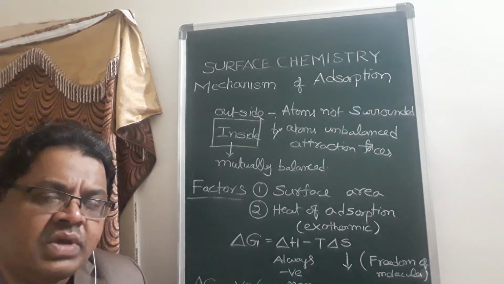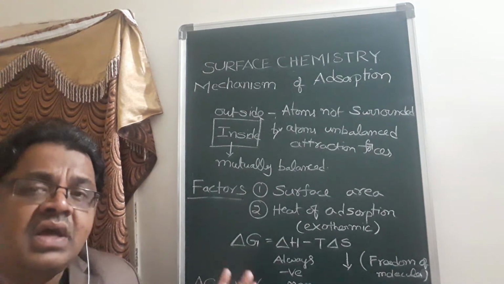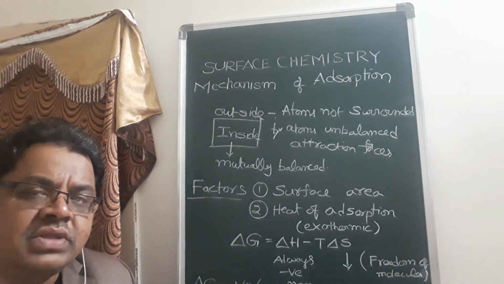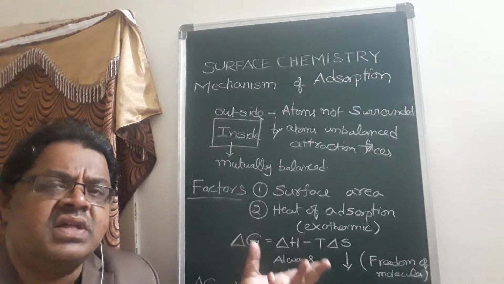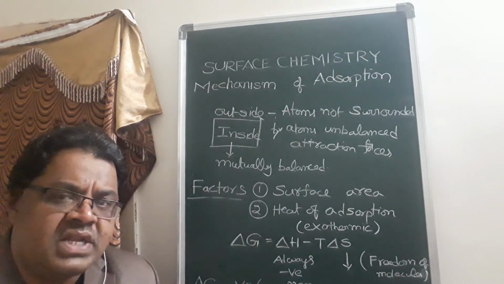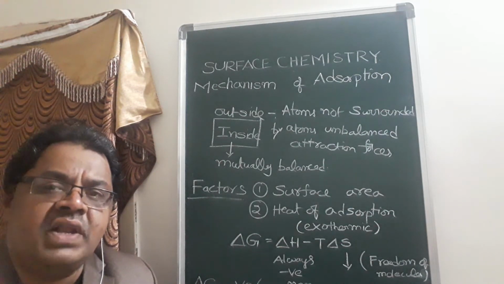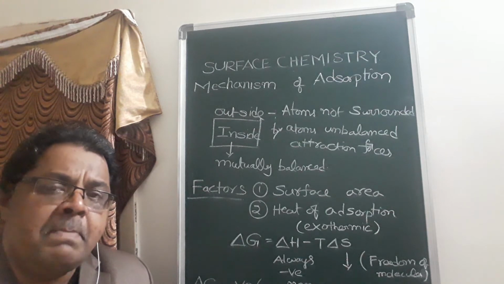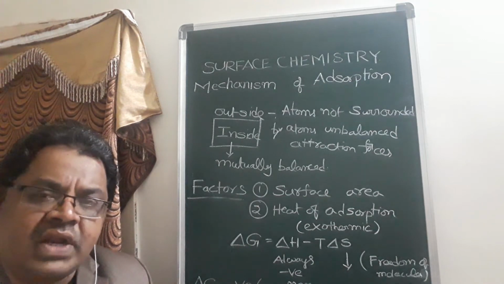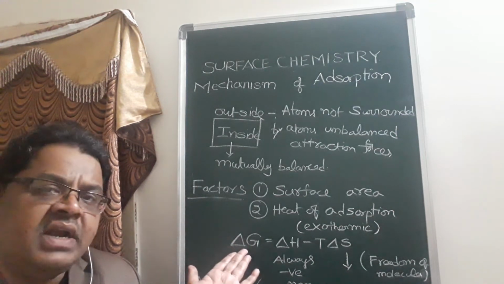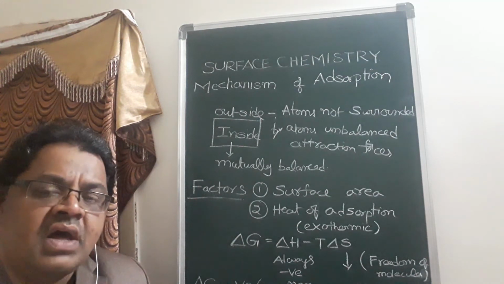And now they have given how you can reach a negative value of delta G. For that, they have simply said that if delta H has a more negative value, for example you can take that value as -50, and delta S is positive, take it as an example value of 20. So if you subtract +20 from -50, then you will get a negative value as the answer. And like this delta G will be negative, and that is the condition of spontaneity. This is the information they have given.